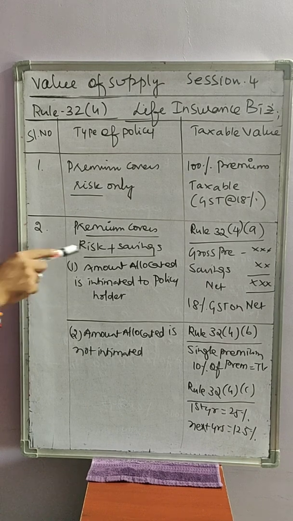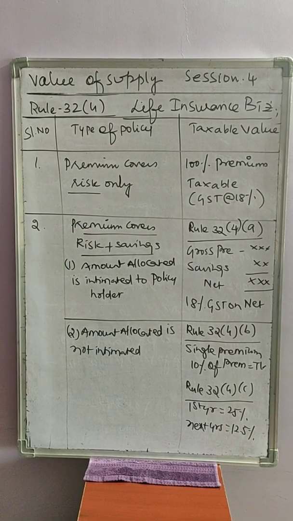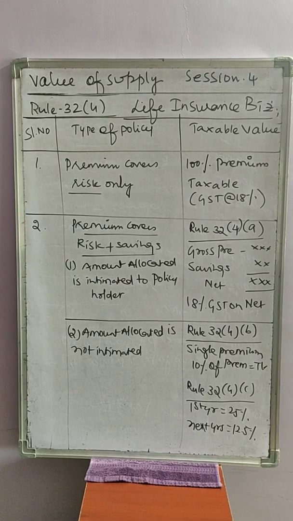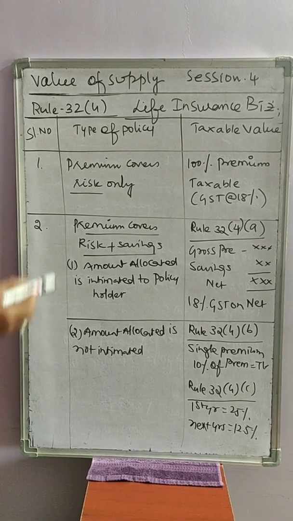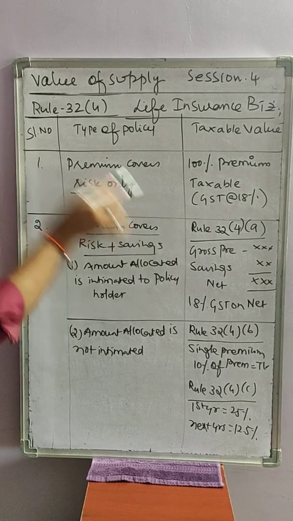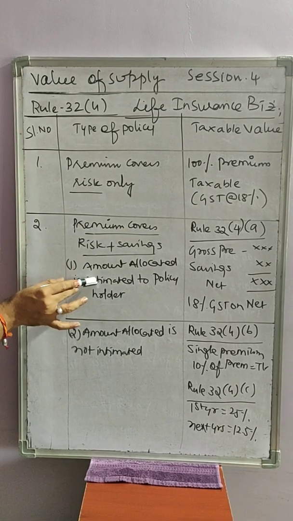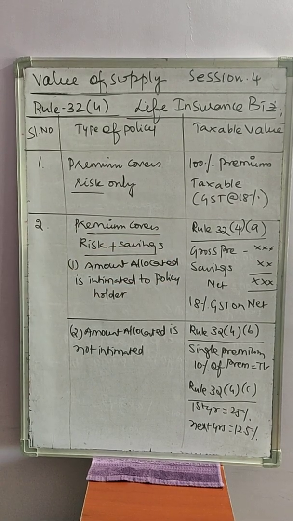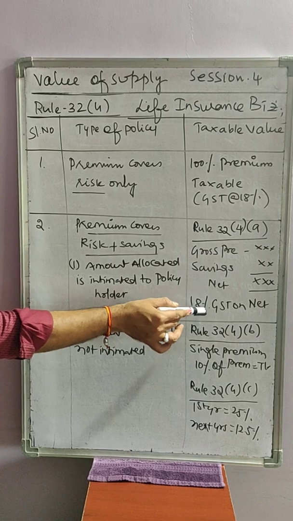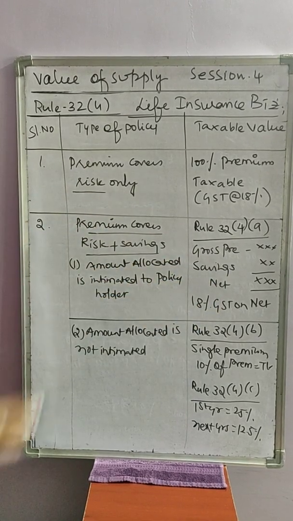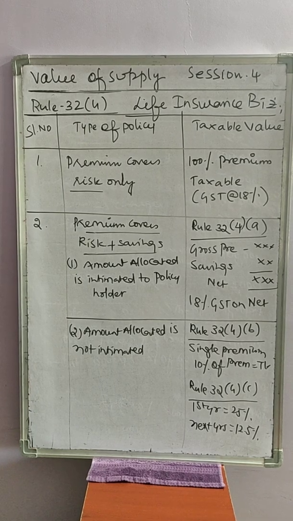Whenever any premium is covering risk and saving, it is the duty of the insurance company to inform the policy holder how much is related to risk coverage and how much is related to saving. When intimation is given, then from the gross premium savings will be deducted, net premium will be the taxable value. On that net premium, 18% GST will be collected.